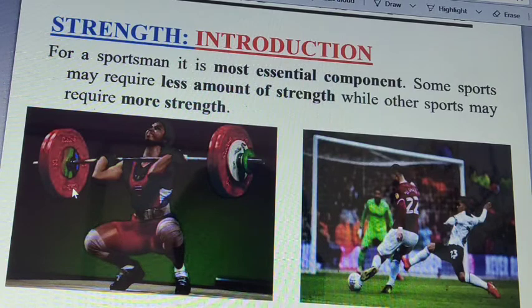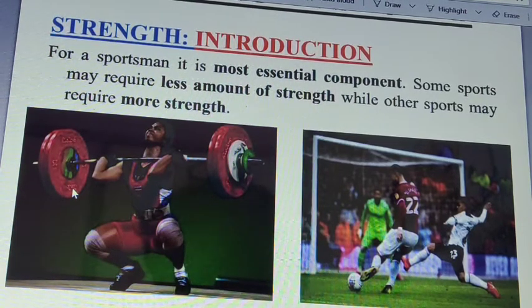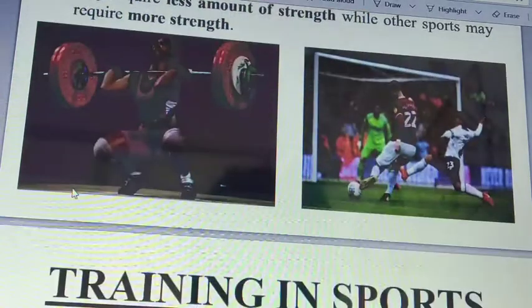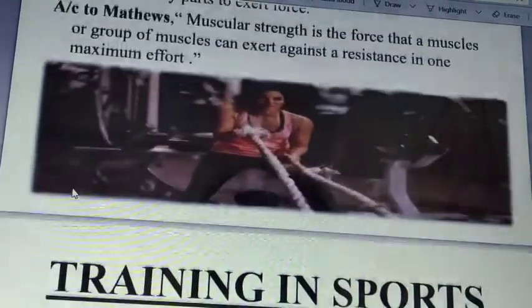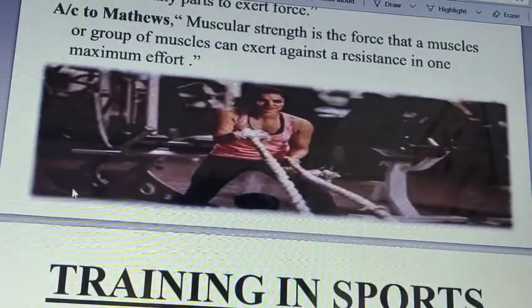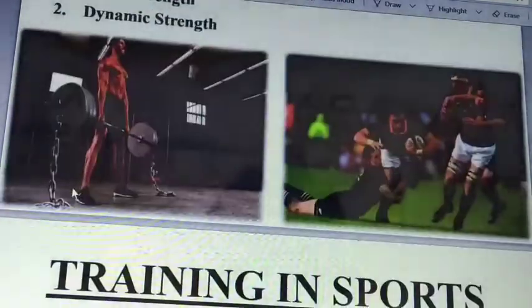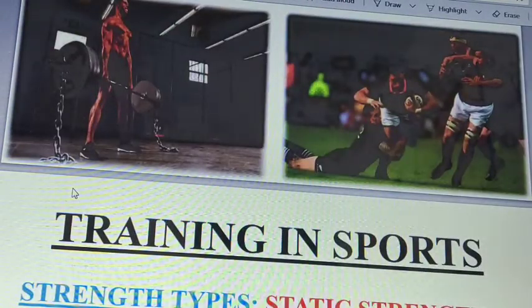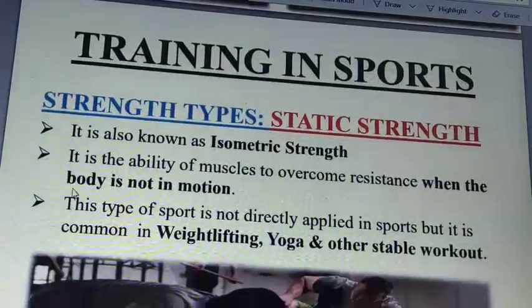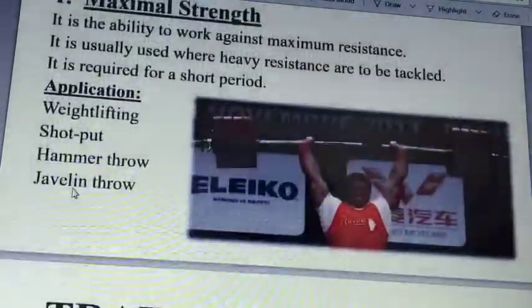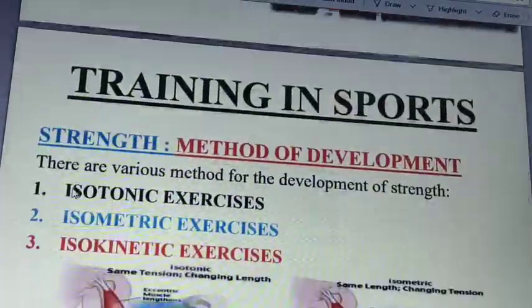As you can see here, the first diagram shows maximum strength, the ability to act against maximum resistance. You can see this example of strength endurance: while playing football, the game requires strength as well as endurance. Explosive strength, we have a lot of examples, like you can see this girl. This diagram also tells you a lot of things. These types of strength are very important to know.